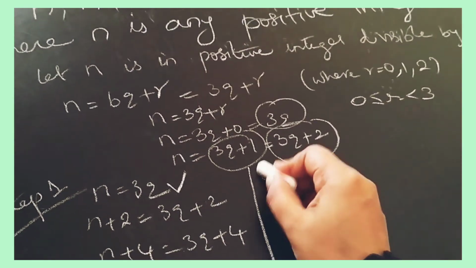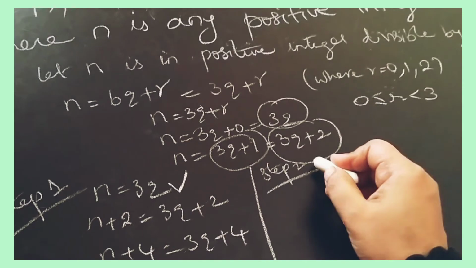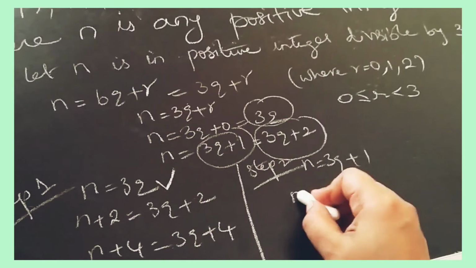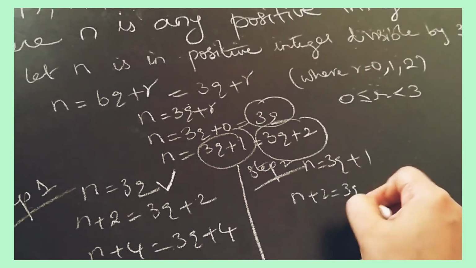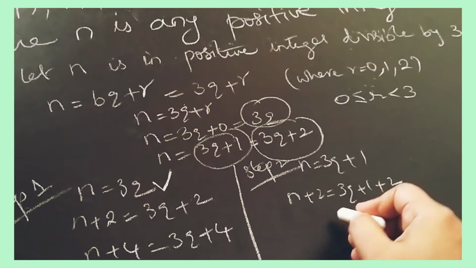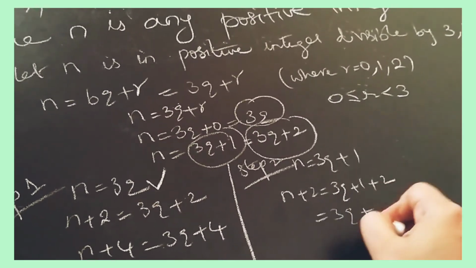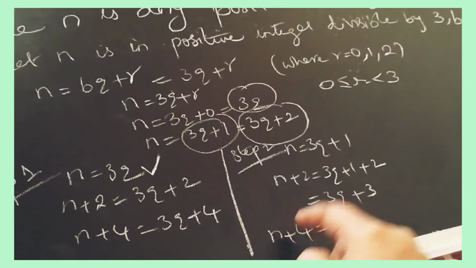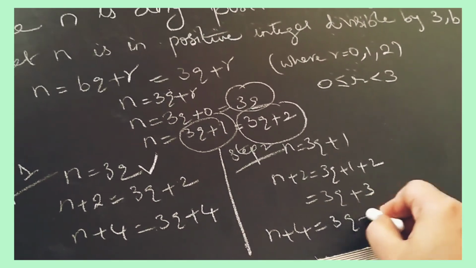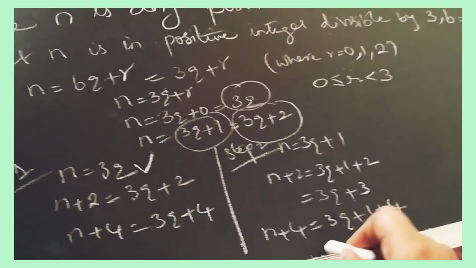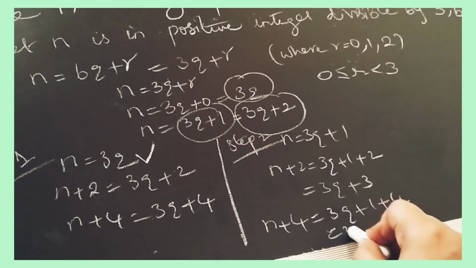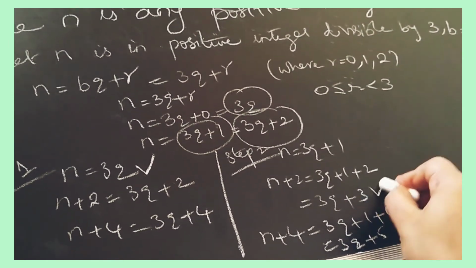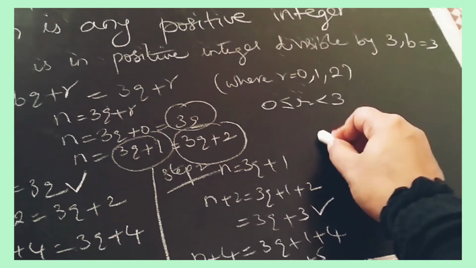Okay, so we take step 2. In step 2, n is equal to 3q plus 1. n plus 2 means 3q plus 1 plus 2, it is 3q plus 3. n plus 4 again, we have to take 3q plus 1 plus 4, it is 3q plus 5. In this, which one is divisible? Second one is divisible.